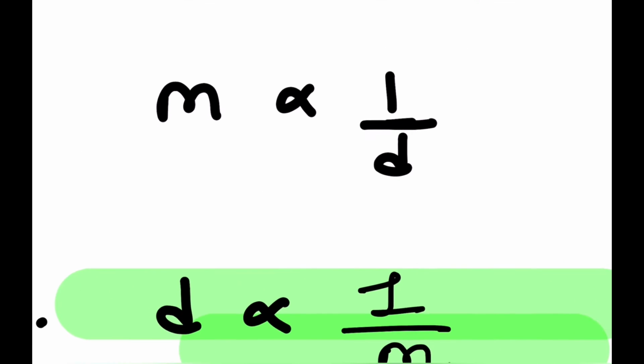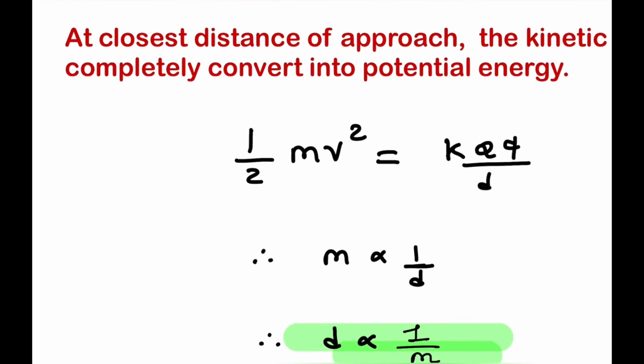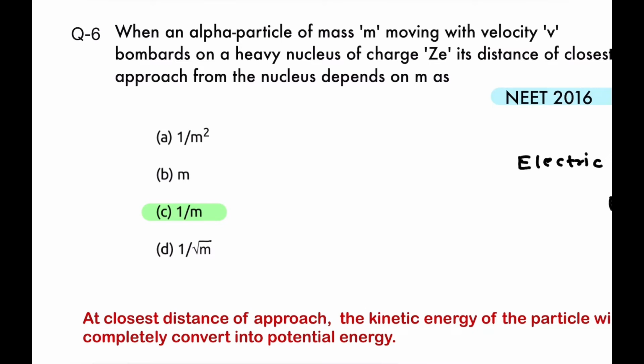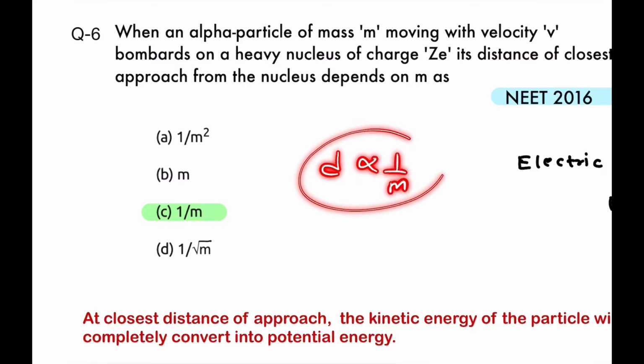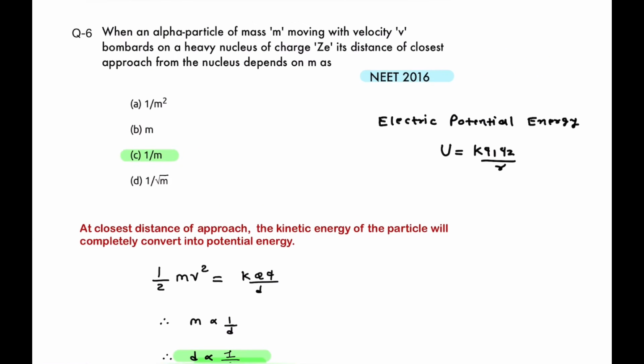So you can say d is proportional to 1 upon m. We have to identify the true relation between mass and distance, that is distance is inversely proportional to mass, so the correct option is 1 upon m. At closest approach, your distance d is proportional to 1 upon m, because at the closest distance of approach, the kinetic energy of the particle is completely converted into potential energy. So option C is correct.